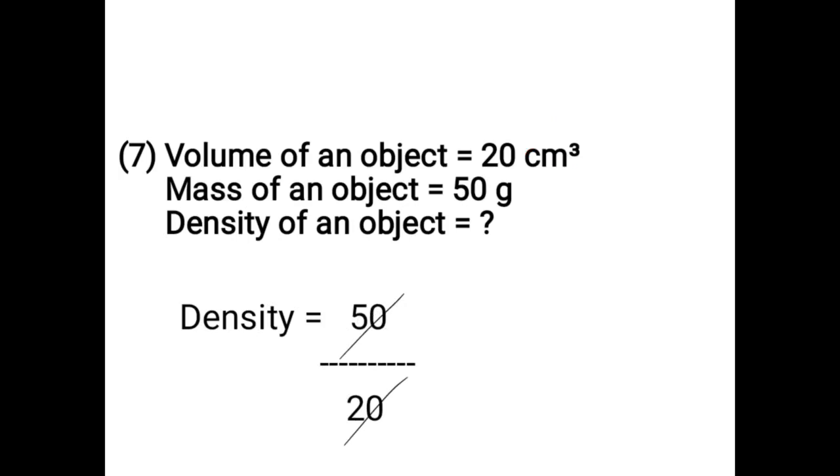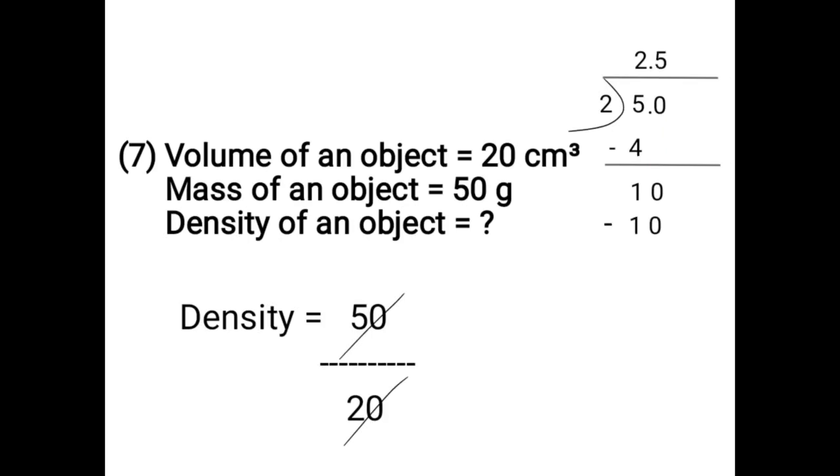The 0 0 get cancelled. You have to divide the number 5 by 2. 2 2s are 4. 5 minus 4 is 1. Here you got remainder 1. That means you have to continue the division after the decimal point. You have to take 0, and bring it down after taking the decimal point.